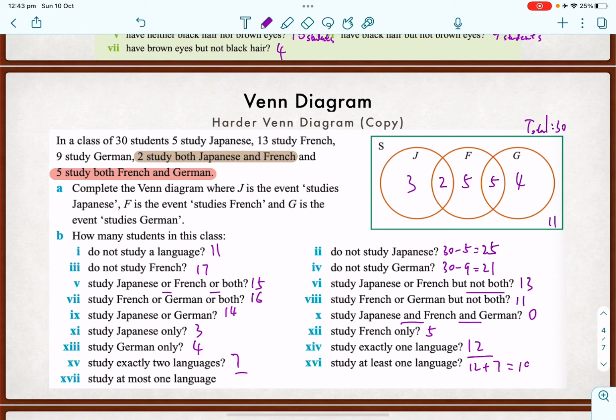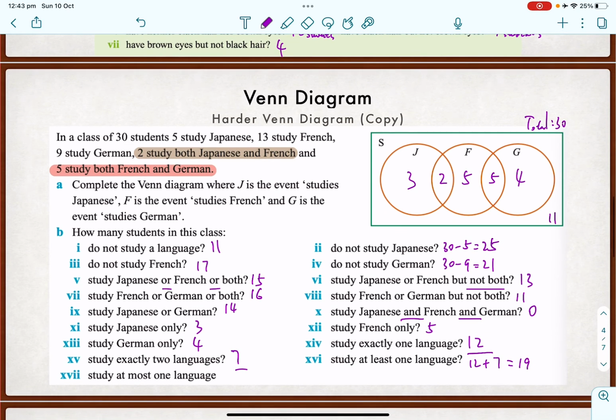There's another way to do it. At least 1 language. This is where complementary events is really, really helpful. The opposite of studying at least 1 language is studying no languages. So that means you can use the total minus studying no languages, which is 11. It's also 19. It's tricky, isn't it? Later on, when you're doing year 9, year 10, you're going to see a little bit more of that. But just to give you a heads up, if you get this now, the way to probability is just a lot easier for you. Okay.